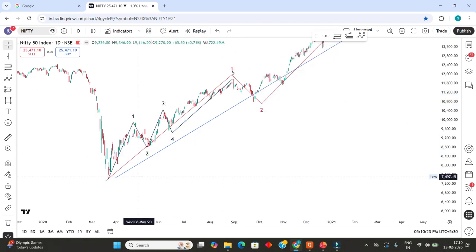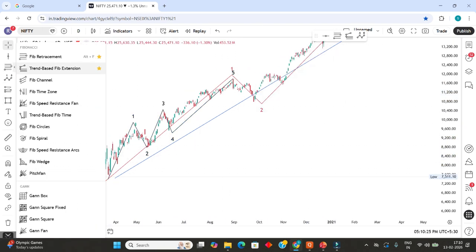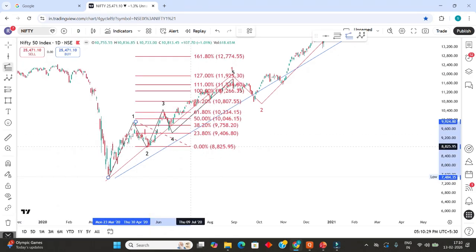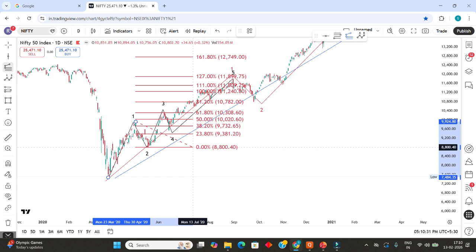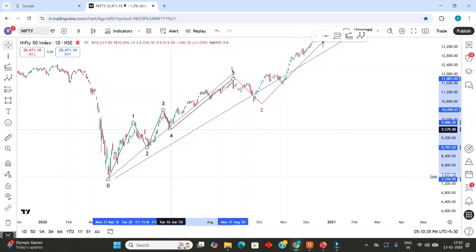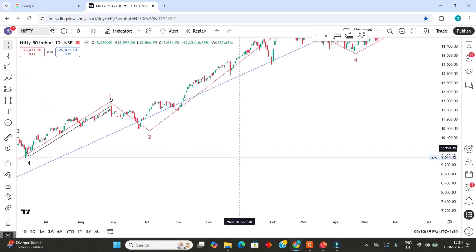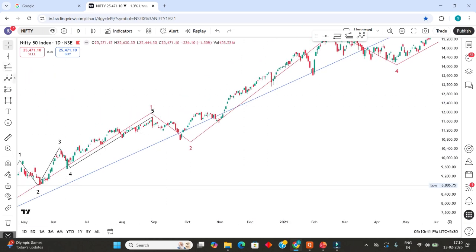One thing I will see is whether it is 61 or not. Okay, this is wave 3 and this is wave 5. Here again you will find 0, A, B, C.